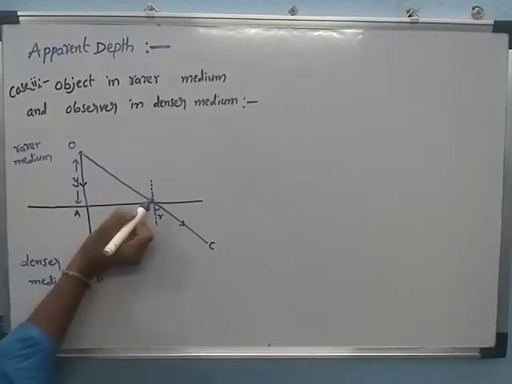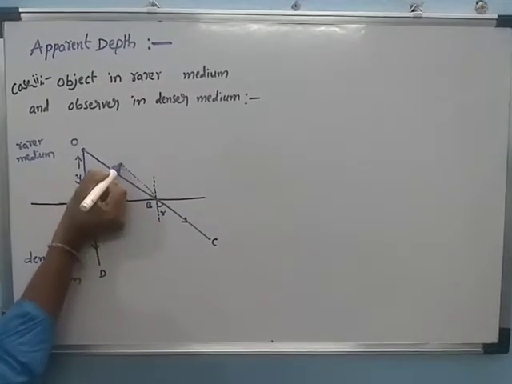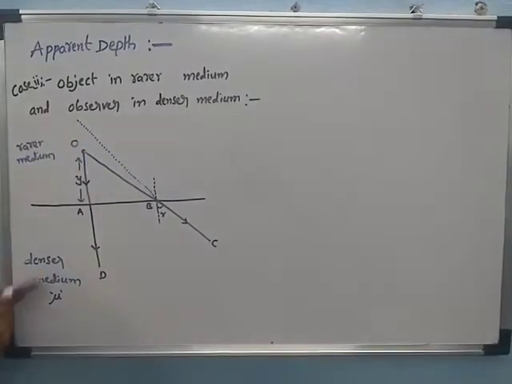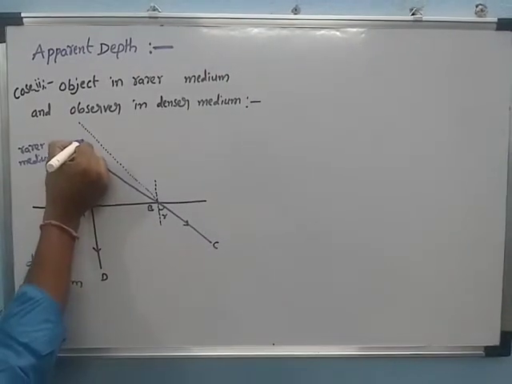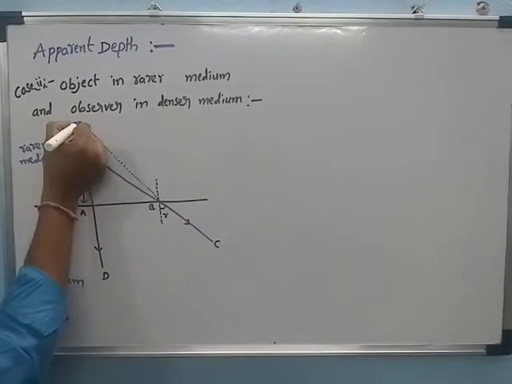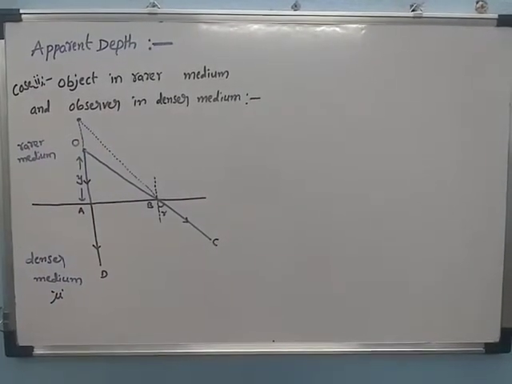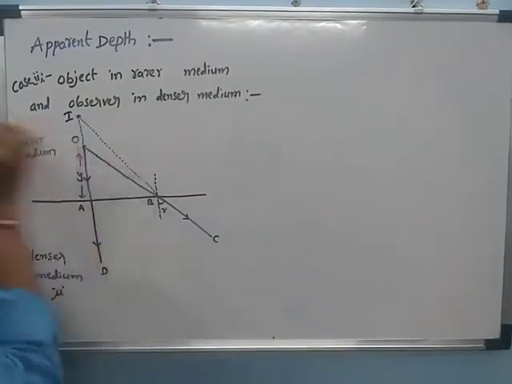Now this refracted ray can be extended in the backward direction. At the same time, the other refracted ray is also extended in the backward direction, and the two meet at one point. That is called the image of this object.